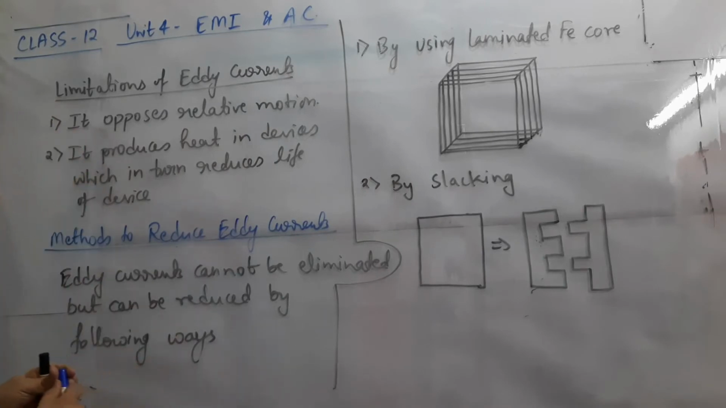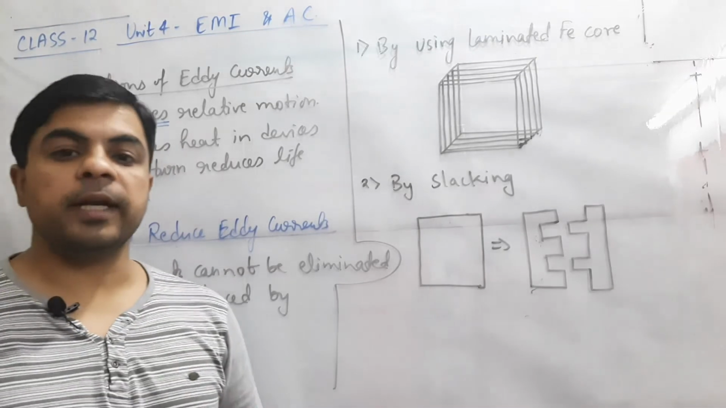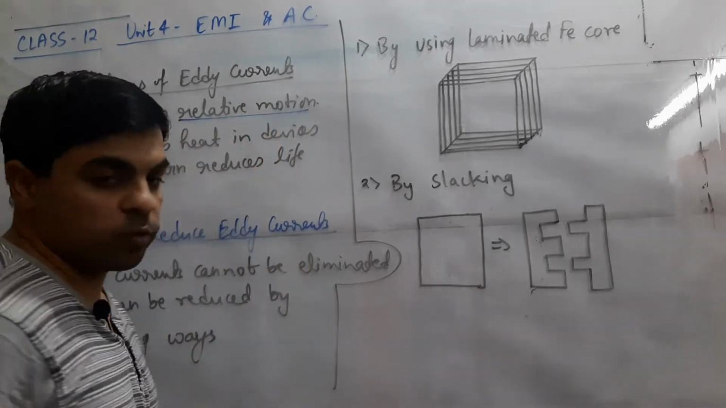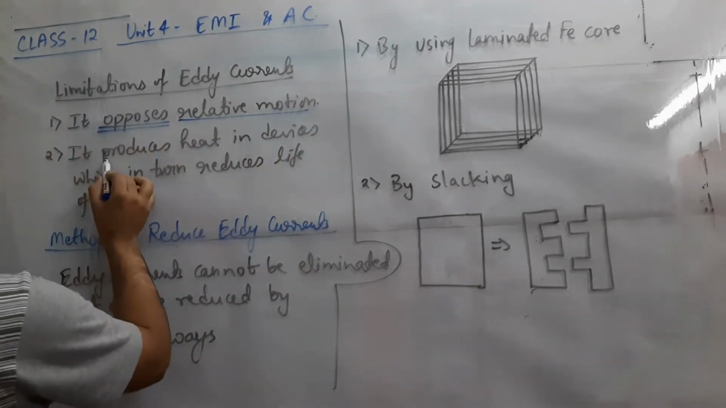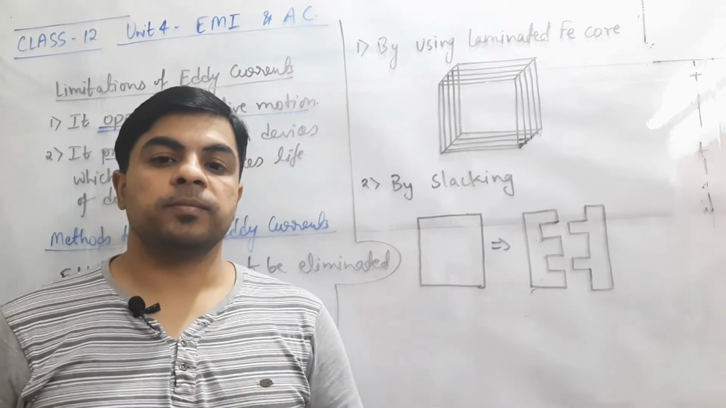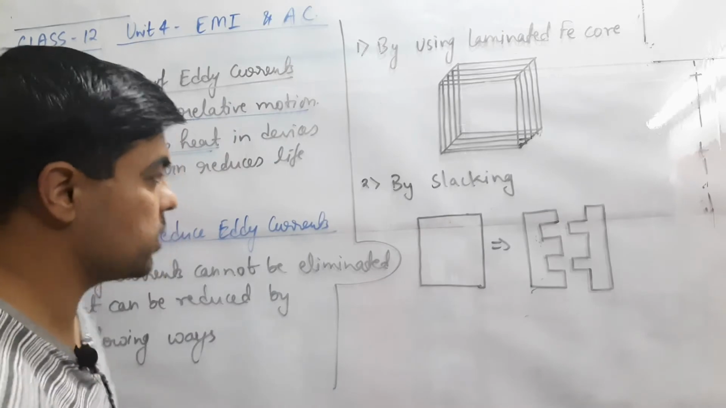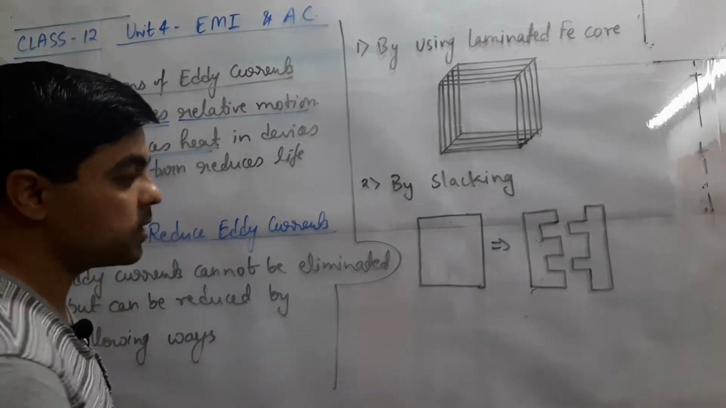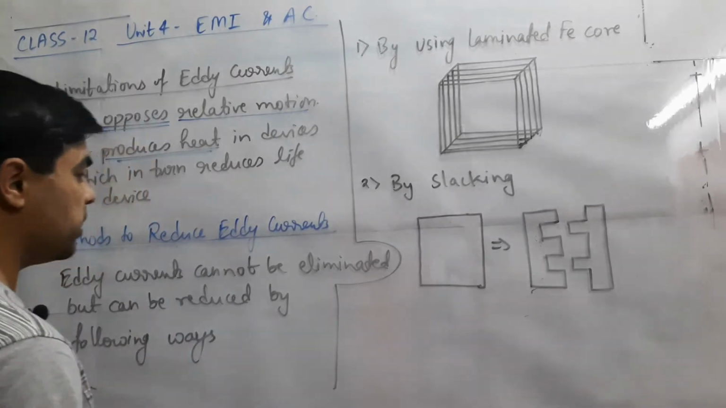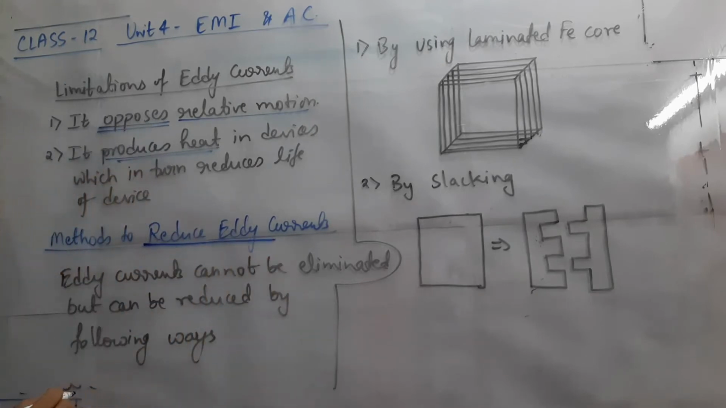Number one, it has a tendency to oppose because of the concept of Lenz law. This current always opposes the cause responsible for its production, so it has a tendency to oppose the relative motion. Another thing, it produces excess heat in the devices, which may lead to a decrease in the life span of the device, and its efficiency also reduces. So where eddy currents are useful, we have methods to produce and enhance them, but when they are not required, they are not desired, so we have to remove them.